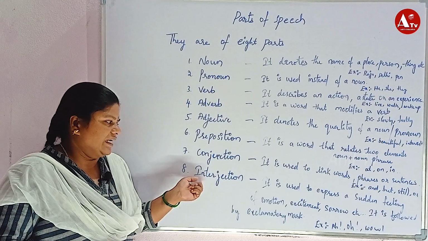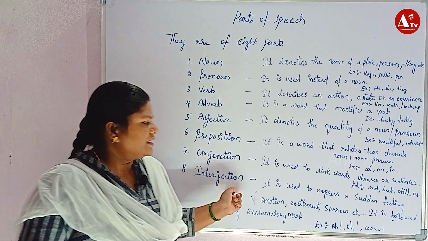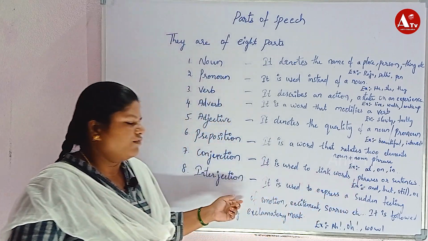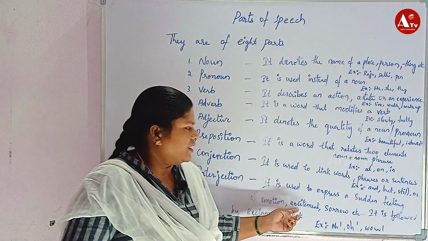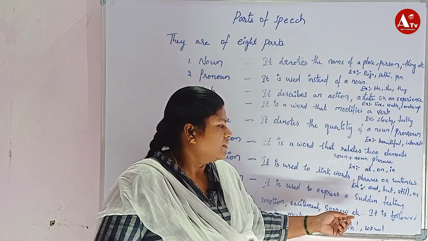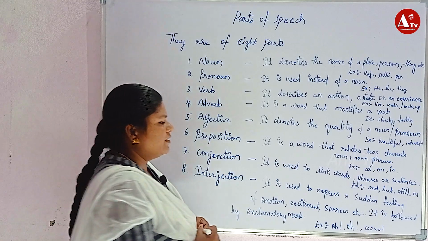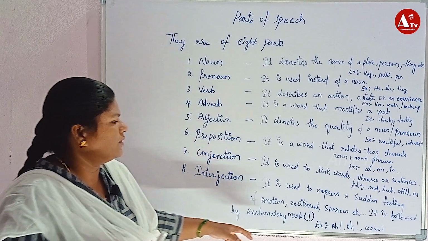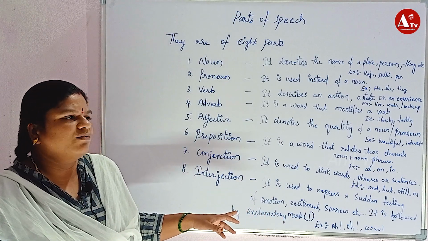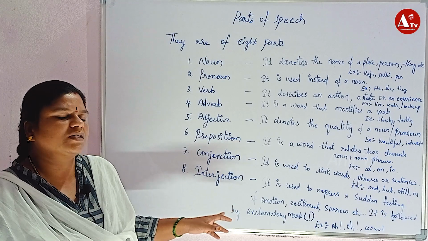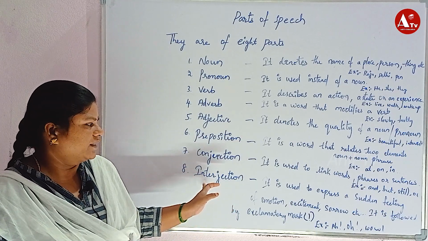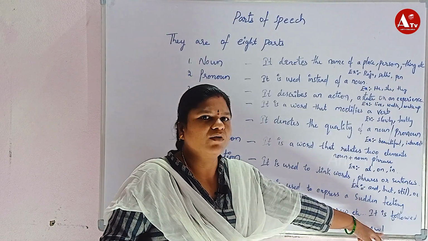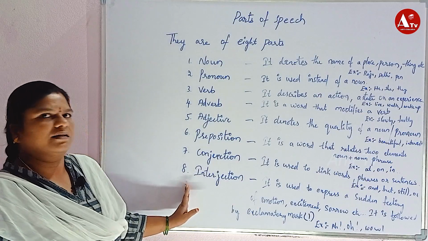Now the next one is interjection. An interjection is used to express sudden feelings of emotion, excitement, sorrow, etc. It is followed by an exclamation mark. Sudden expressions, how we feel suddenly, how the expressions change on our faces, all come under interjections. Examples: ha, wow, re, wow, etc. all come under interjection.